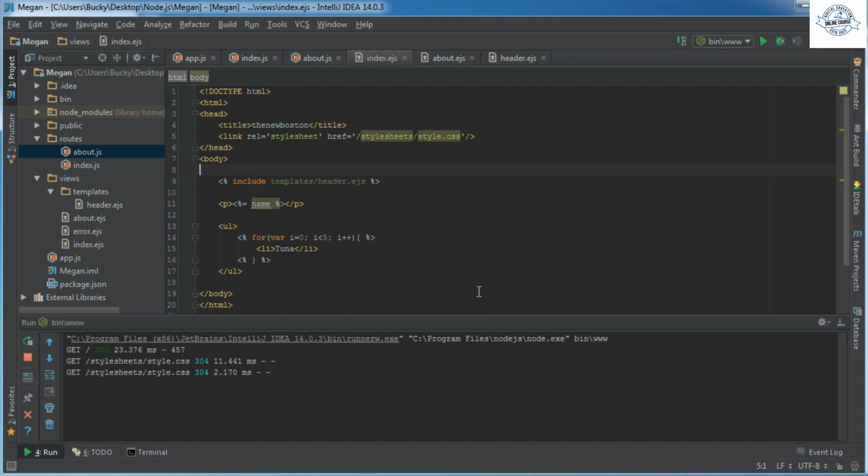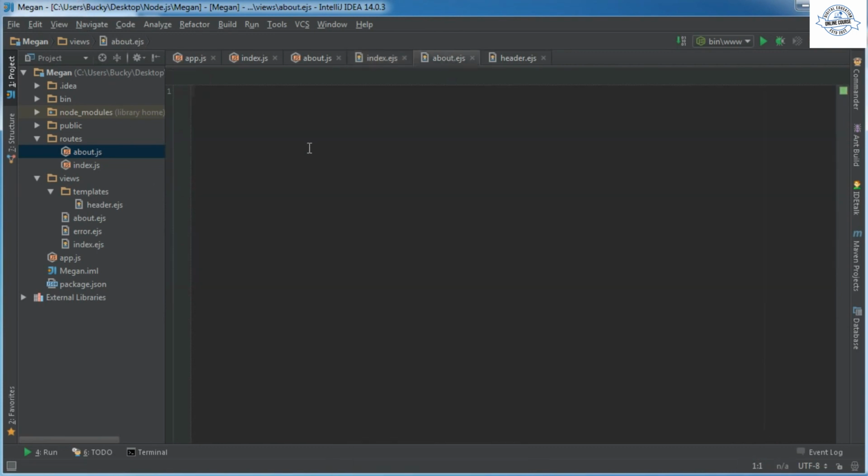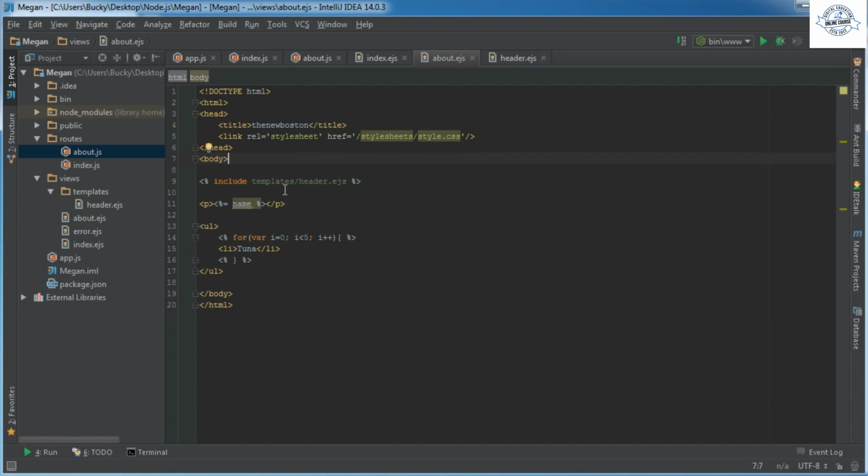Alright, so now back to our project. What we can do now is actually just take this entire thing and stick it in about.ejs and clean this up a little bit. Alright, so in about.ejs, the about page, I don't want the same stuff as my home page because that'll look weird. I'll just say heading 3 will be good. So I'll give it a heading of about. And what is something neat about me? So I'll say, hi, my name is Bucky.